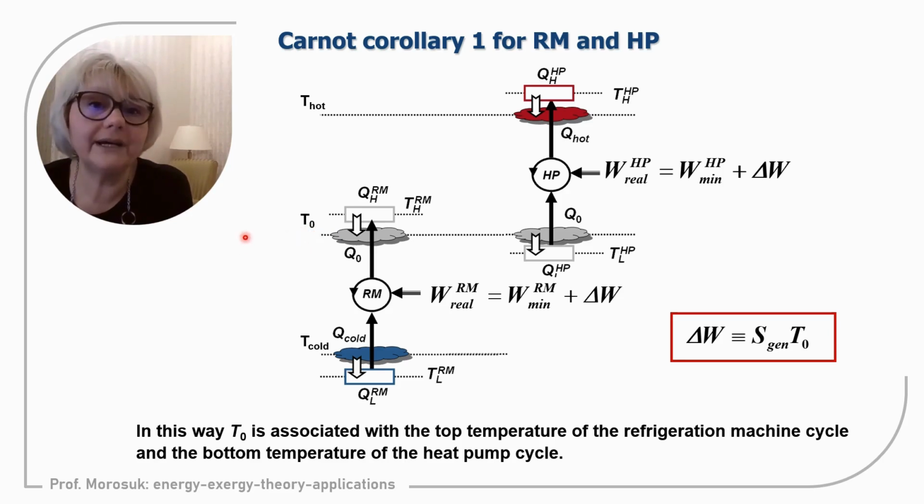And all the thermodynamic analysis, and also the proof of the Carnot corollary regarding the refrigeration machine, was done much later, in the 50s, in the Refrigeration Institute in Odessa. Now it is an absolutely clear statement that it is always work that we cannot produce for the heat engine because of irreversibilities, or extra work that we need to supply for refrigeration machines and heat pumps because of irreversibilities. It is entropy generation of the cycle and temperature of the environment, regardless of which cycle we discuss: heat engine, refrigeration machine, or heat pump.